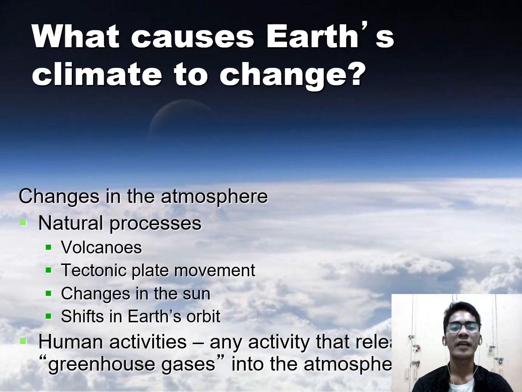Overall, caused by changes in the atmosphere, there are two major possibilities. First is the natural processes. Volcanoes release gases and particles into the air. Next is the plate tectonic changes, changing the location of landmass. Land masses on Earth affect wind and current patterns which create climate patterns. Solar changes, the sun can become hotter or cooler over time as it ages. Orbit changes, Earth's orbit does occasionally change, but it happens very slowly, over tens to hundreds of thousands of years.